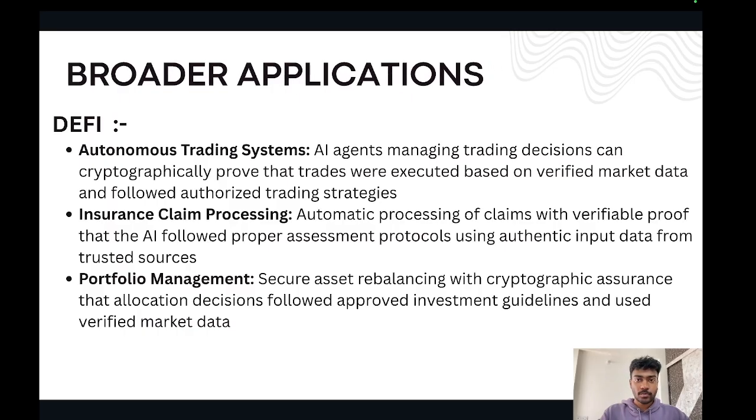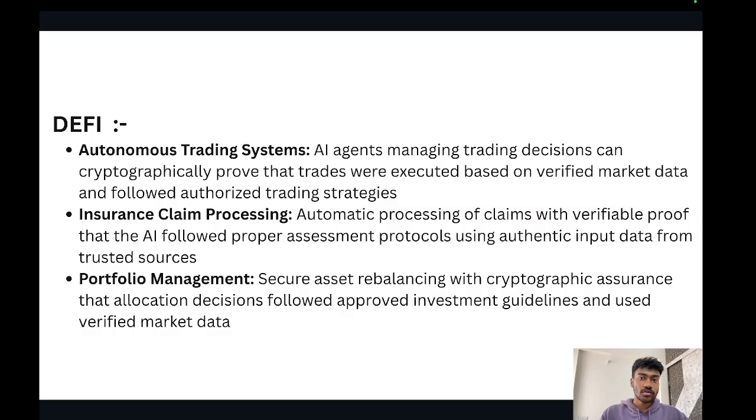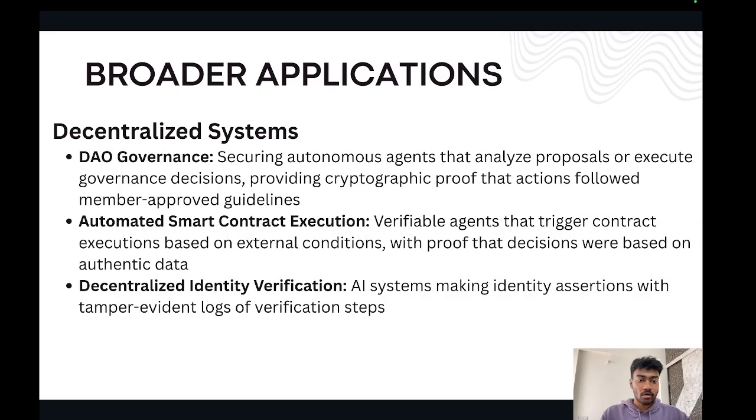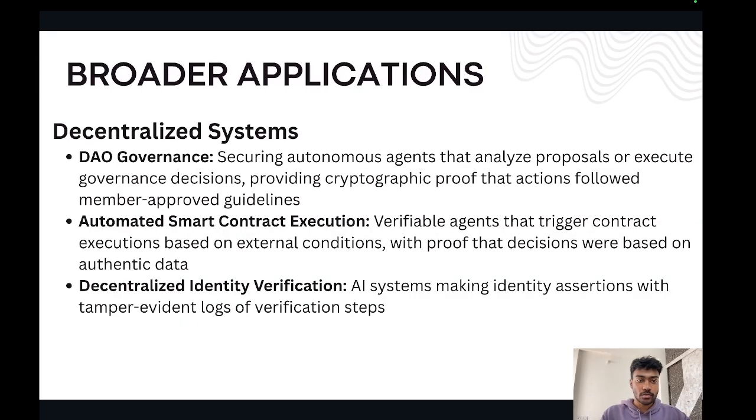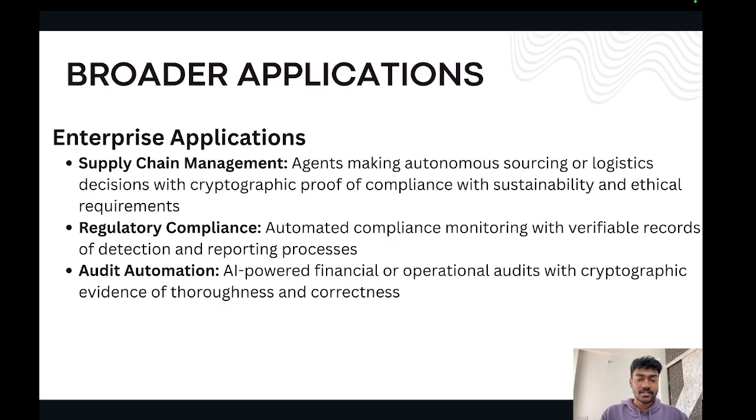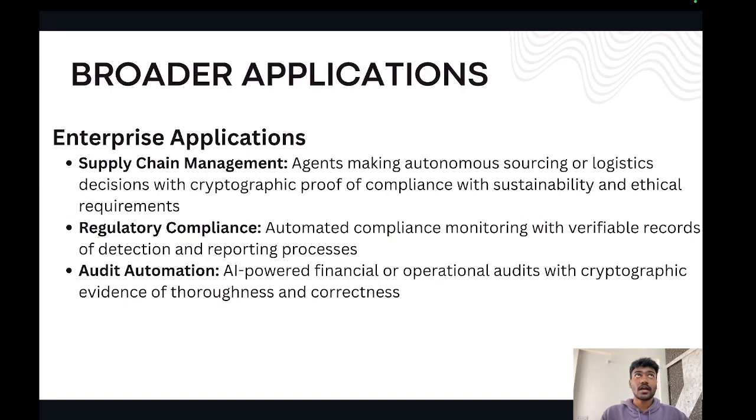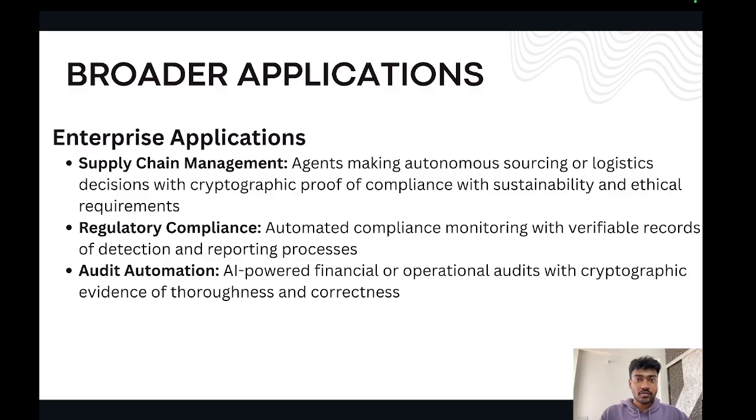We have much broader applications for this in DeFi, in automated trading systems, in insurance claim processing, in portfolio management. We also have extreme use cases in DAO governance, in automated smart contract execution, and in supply chain management. So the use cases are unlimited, and you can use this framework to basically generate a verifiable AI agent.